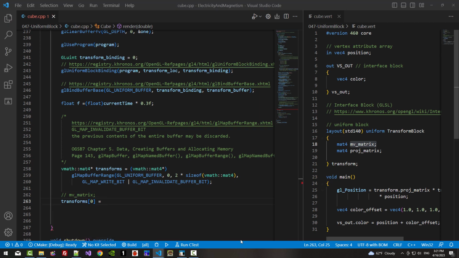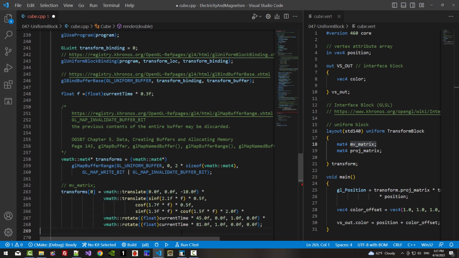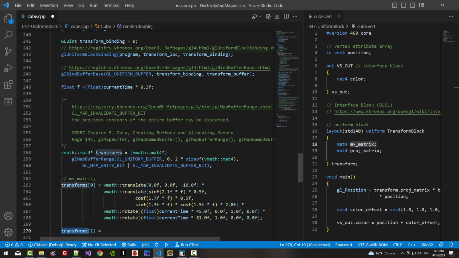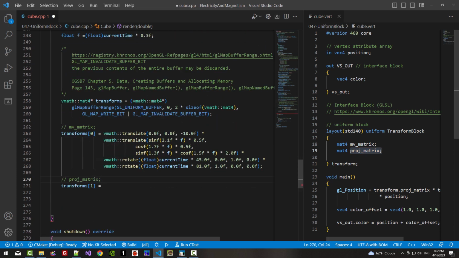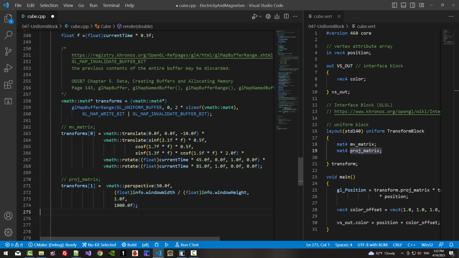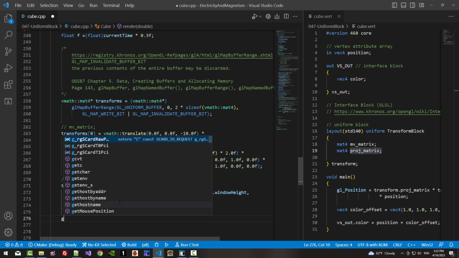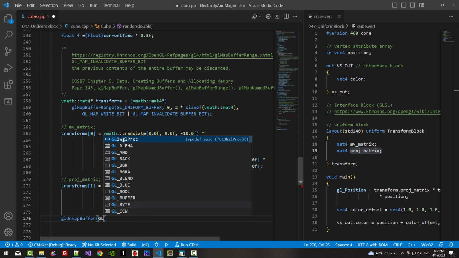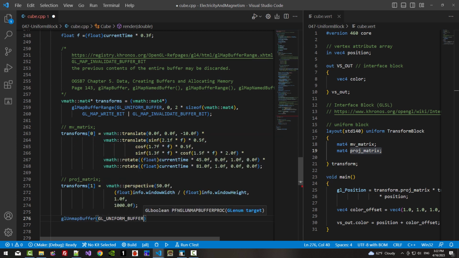I will simply copy and paste. Transform 1 represents the projection matrix. I will copy and paste like this. Now glUnmapBuffer, GL_UNIFORM_BUFFER.